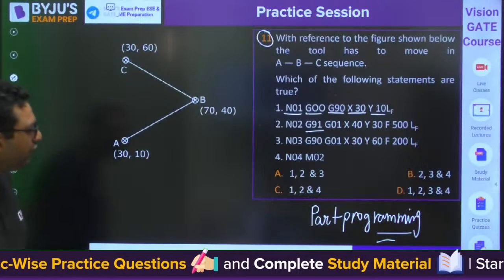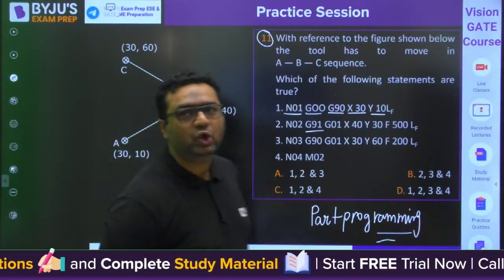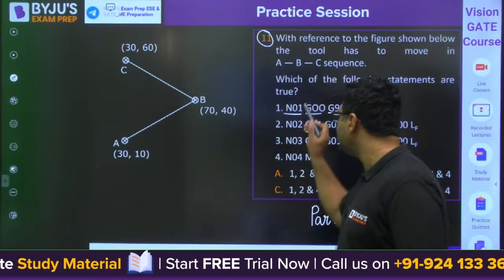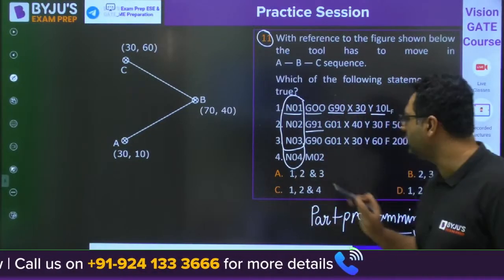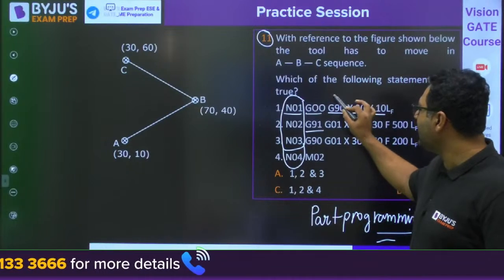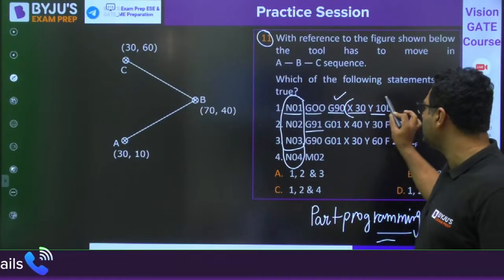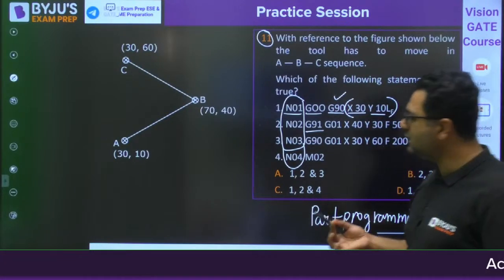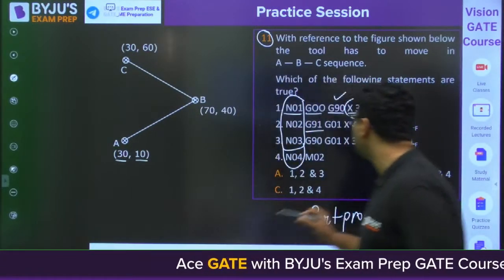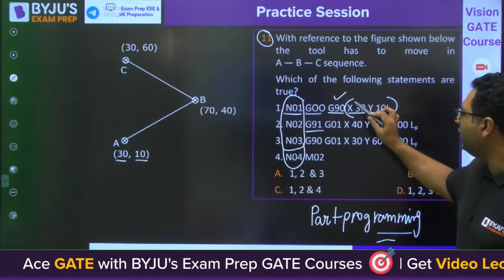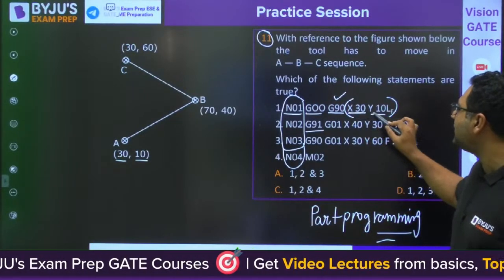So dear, if you see this, N01, N02, N03 are the statement numbers. We have nothing to do with them. When they are saying absolute positioning, this is with respect to origin. So 30, 10 is the point, because when you write with respect to origin, we are moving 30 in x and 10 in y.